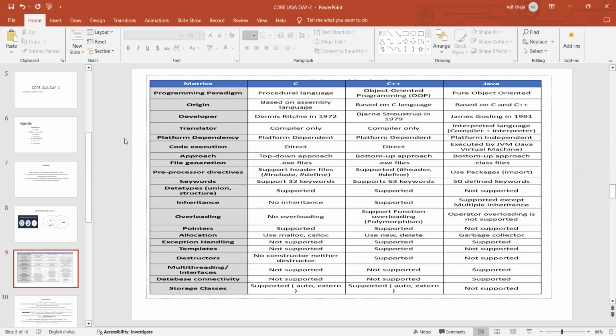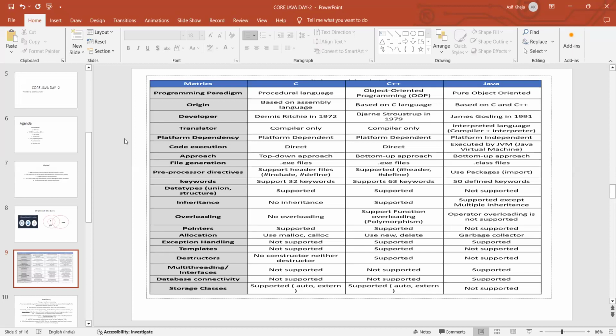Now, the metrics. What are the metrics you can use to distinguish between these three programming languages? The first one is the programming paradigm, meaning how we are able to design programs with these languages. C is a procedural language, meaning there are no objects in C. It is completely based on procedures.